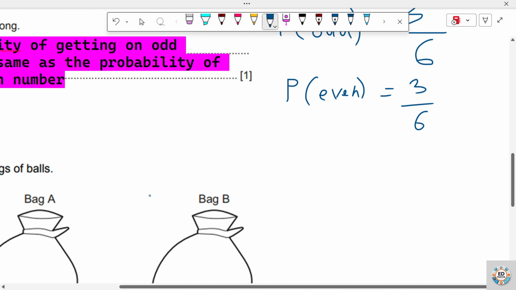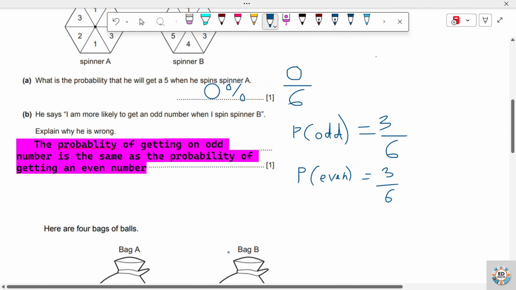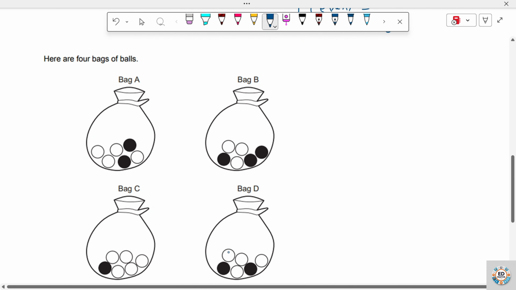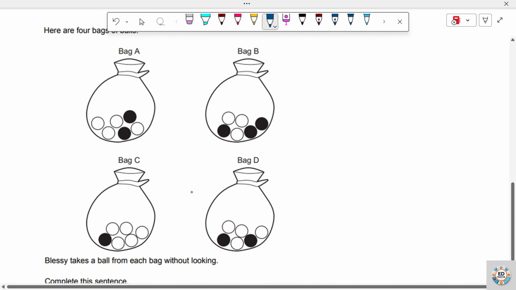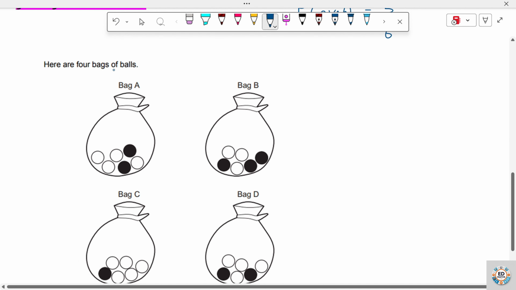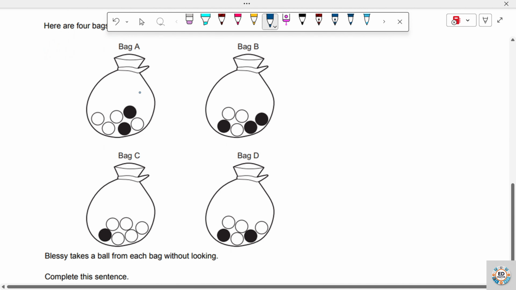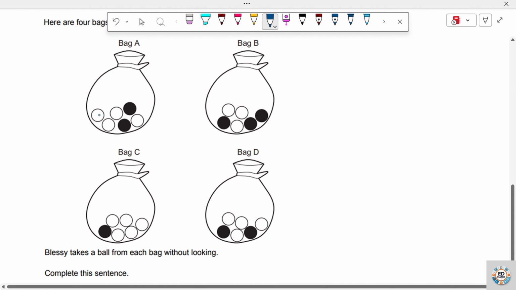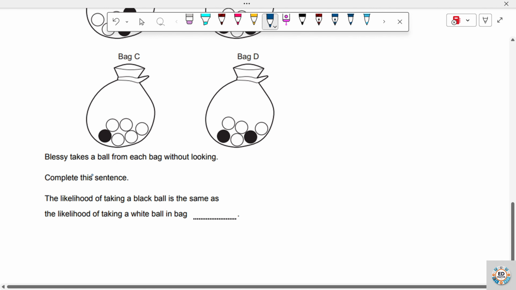Now let's answer one more. This one is quite interesting personally. Here are 4 bags of balls. So I have bag A, B, C and D. It says Blessed takes a ball from each bag without looking.